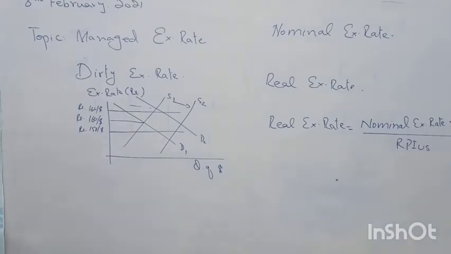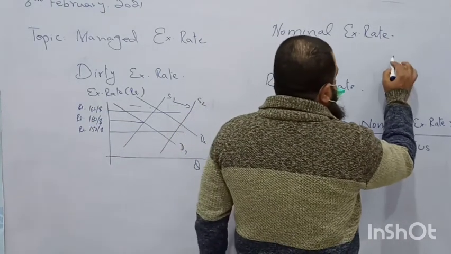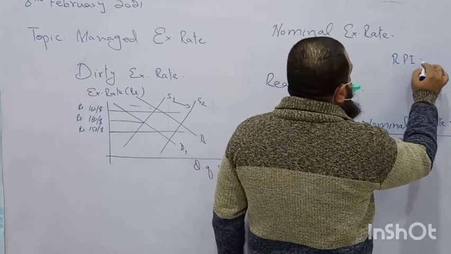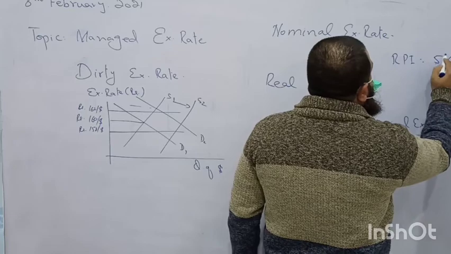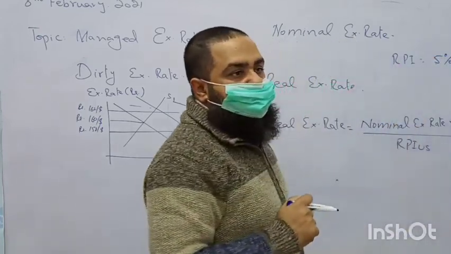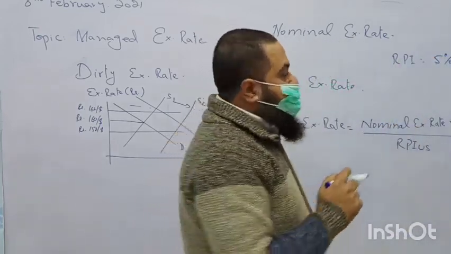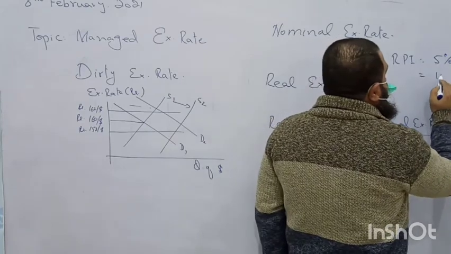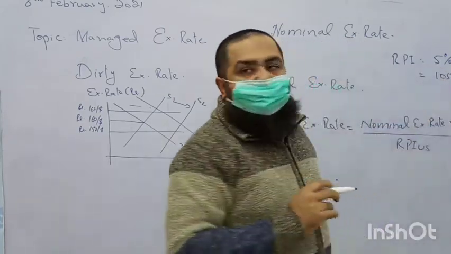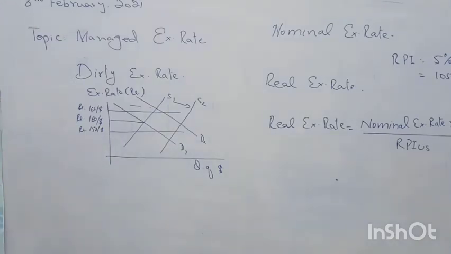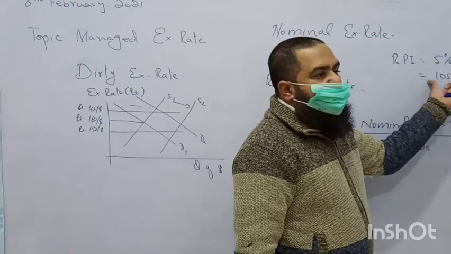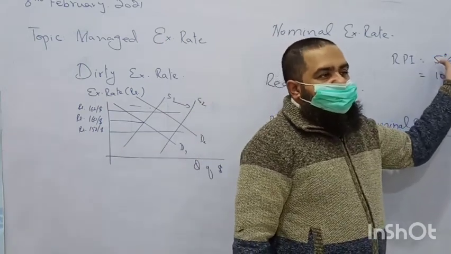Say this year we have a retail price index of 105, or 5% inflation in our country. So the retail price index will be 105. Like we measured inflation using the retail price index, if you remember, by deducting the base year index of 100 from this value we get 5% inflation.